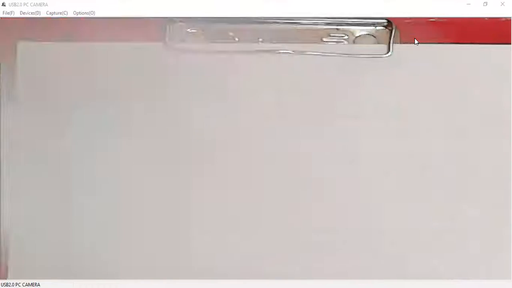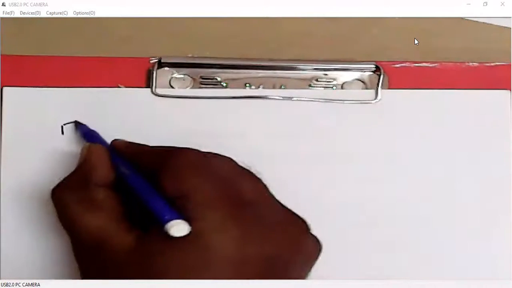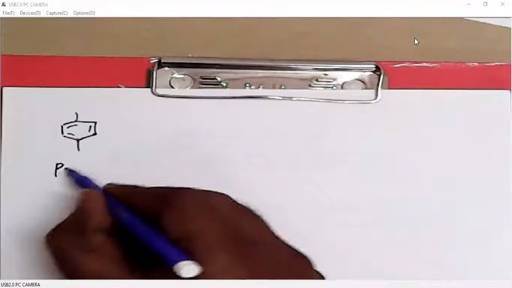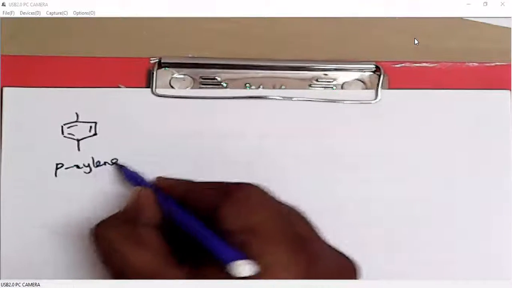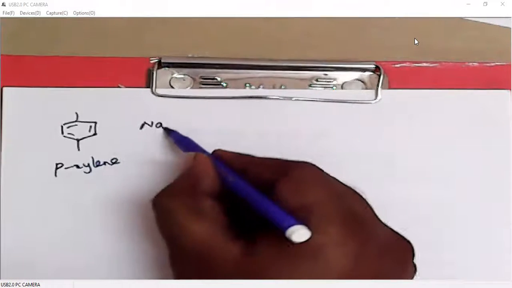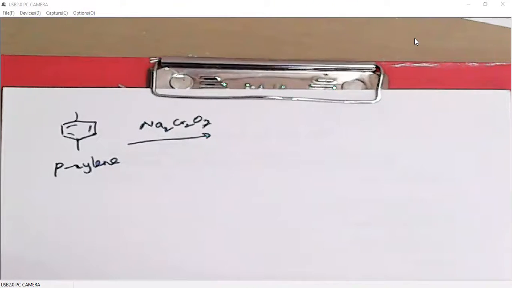Right. Yesterday we were talking about oxidation reactions. It is called paraxylene. When we oxidize it with sodium dichromate, with a single benzene ring, as I told you, this cannot be oxidized to benzoquinone type.